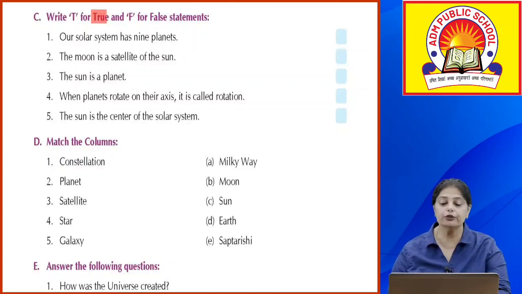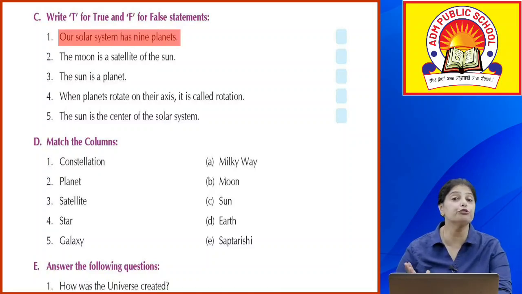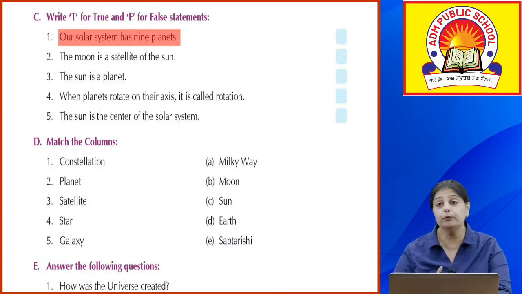Okay. Now, true or false? Our solar system has 9 planets. It is false. It would have been true earlier, because earlier there were 9 planets, but Pluto was declared a dwarf planet because it was very small, and slowly it was not considered a part of the planets. They started disregarding it as a planet. But at present we have only 8 planets.